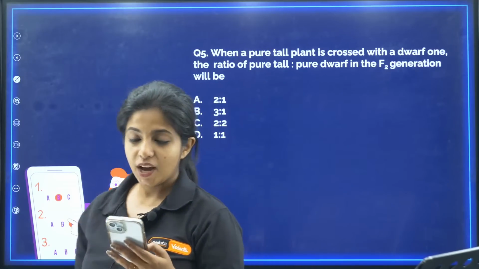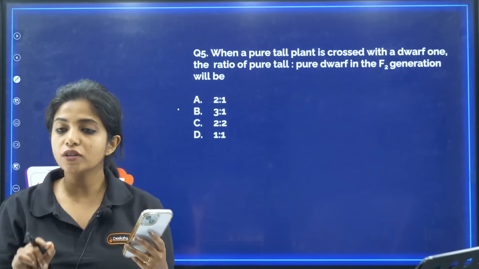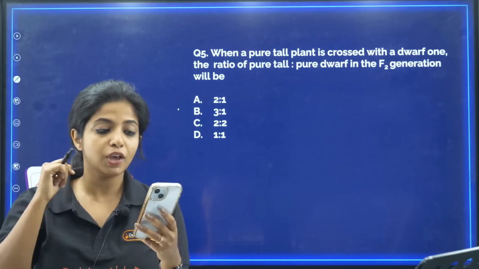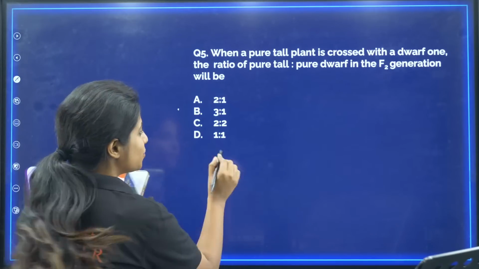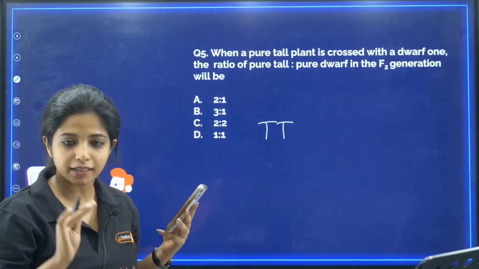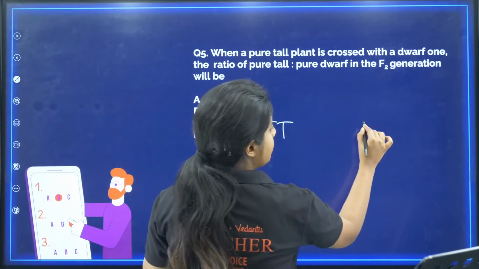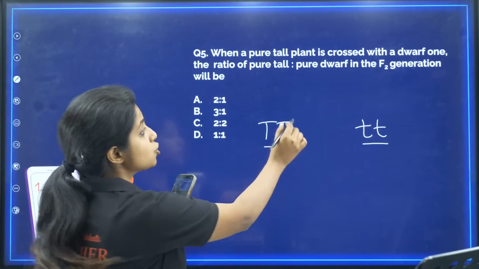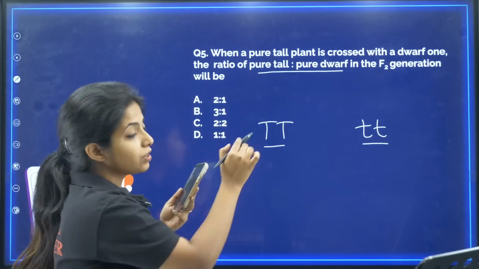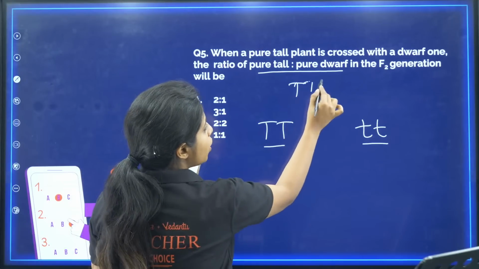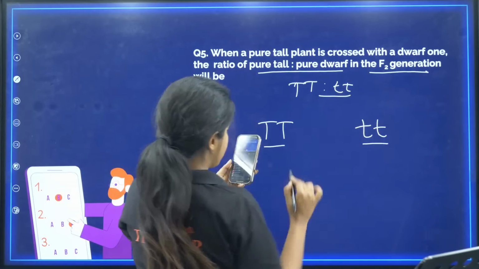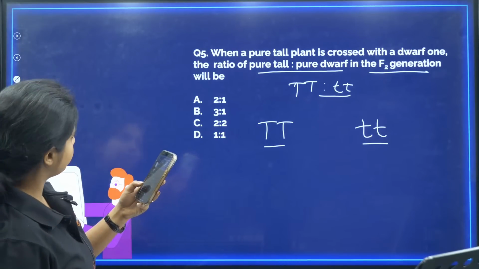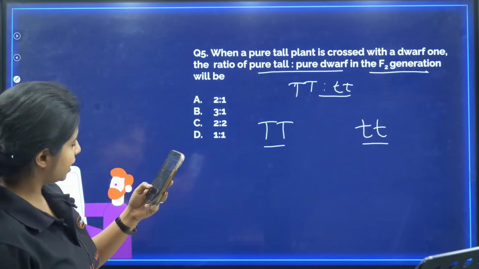Now, when a pure tall plant is crossed with a dwarf one, what will be the ratio of pure tall and pure dwarf in the F2 generation? I am crossing pure tall, that means capital T, homozygous, with pure dwarf, small t. I am asking you the ratio of capital T and small t in the F2 generation. What will it be?